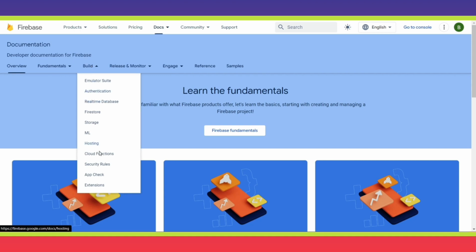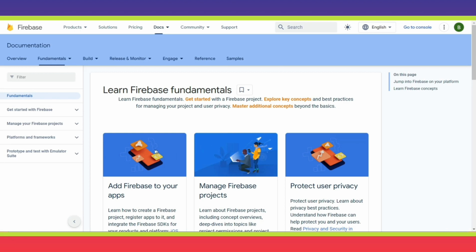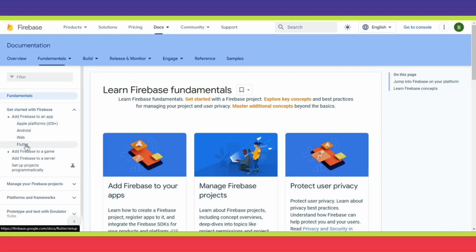So here you can see the different services which I talked about right now. But before this, let's go and see the fundamentals. In the fundamentals, you can see Firebase can help you in building apps, meaning web applications, and even games, right? And these apps can be multiple web apps and also mobile applications, for example, on Android and iOS, and also hybrid frameworks like Flutter, which helps you to build a native experience in the mobile application using a single code base to run on iOS and Android.